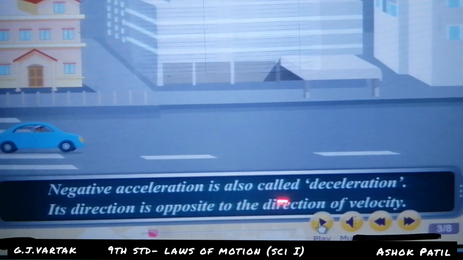And for positive acceleration, the direction is not opposite to the direction of velocity, because the direction of velocity and the direction of acceleration are the same.